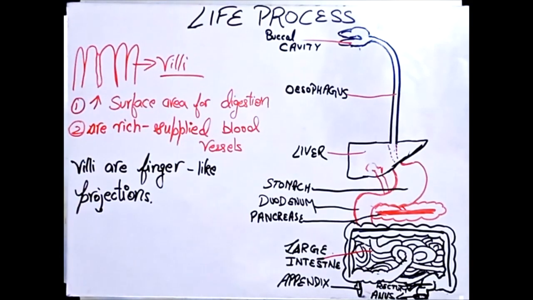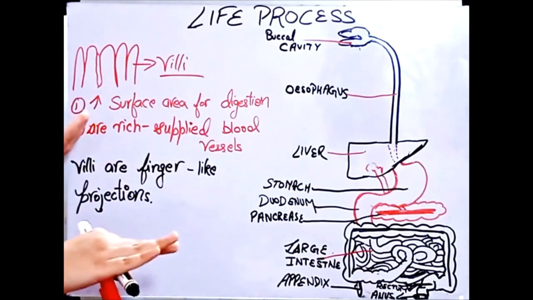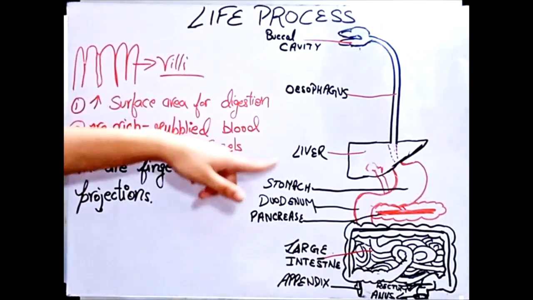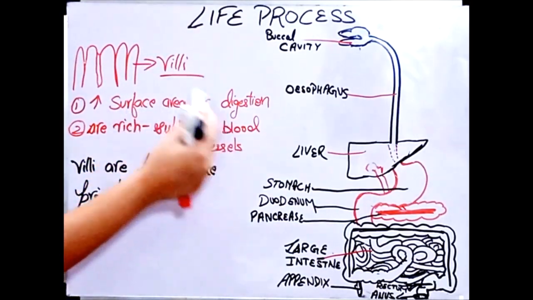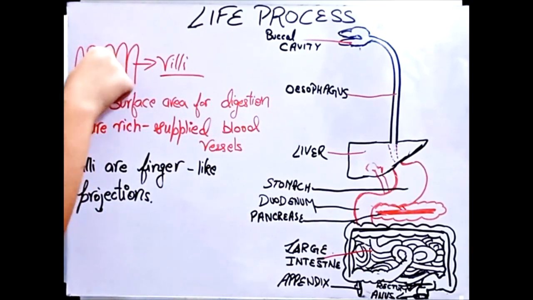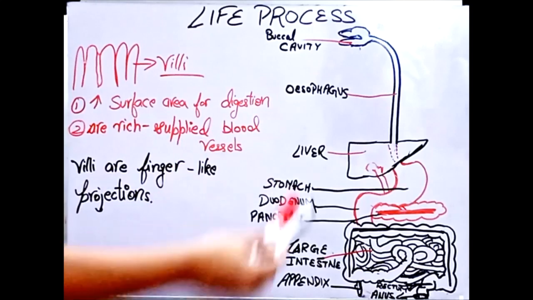Even here also there are very thin spaces, and they are really very small. You can understand that in small intestine they are widely present all over. So it increases surface area for digestion, as the food will get here and it will get digested here as well. In each of the villi the food will get digested. Secondly, they are richly supplied with blood vessels. They are all covered with capillaries, so that when the digested food gets absorbed, it just connects with our blood vessels.